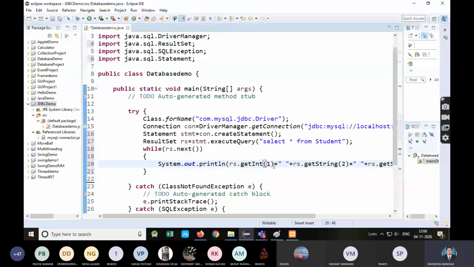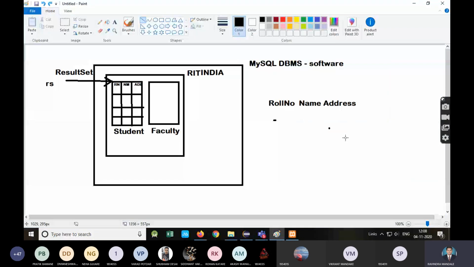So see what is happening. rs dot getInt 1 will give the roll number. rs dot next will check whether the next record is present or not. If it is present, then it will return true and it will simply point that rs to that record. So it is now pointing to the first record.